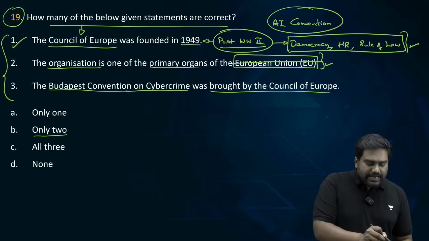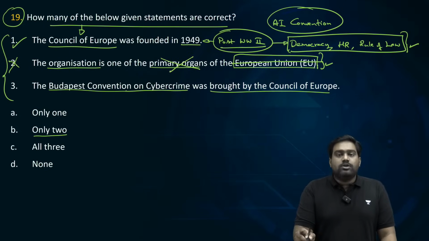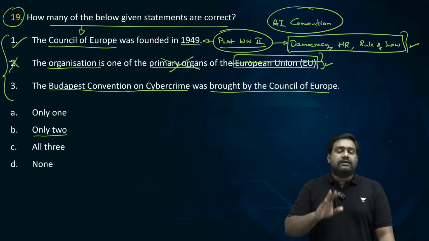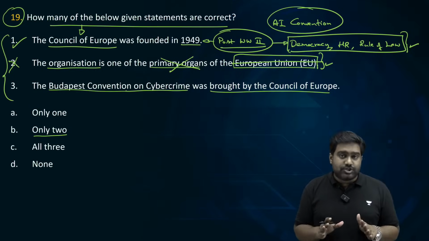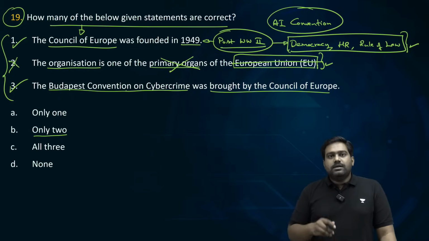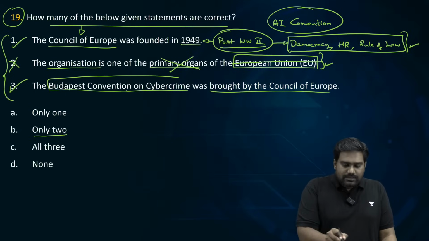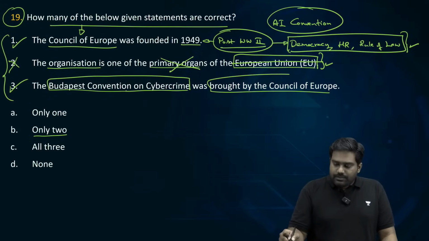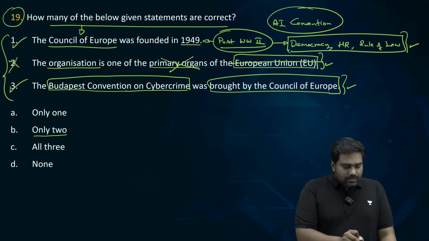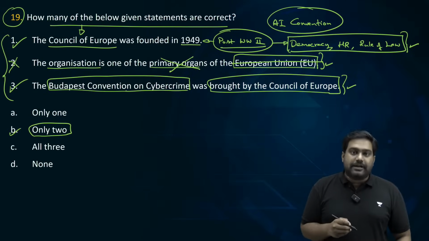So statement 1 is correct, statement 2 is incorrect. It's not a primary organ of the EU, it's not even related directly to the EU. It's a distinct organization of its own. The third statement is correct. The Council of Europe has adopted a convention on cybercrime called the Budapest Convention. This is a correct statement. So option B is the right answer. Only 2 given statements are correct.